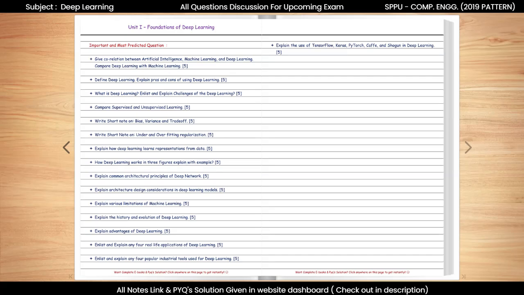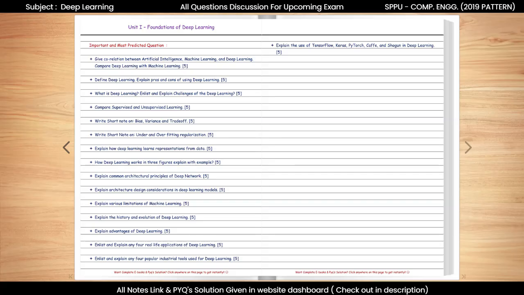Now, let us move on to our next important topic: architectural principles of deep networks. From this topic, we can expect questions such as: explain common architectural principles of deep network. Deep networks follow principles such as layer-wise learning, non-linear activation functions, and hierarchical feature extraction. They use multiple hidden layers to gradually build understanding and rely on optimization techniques to adjust weights efficiently.